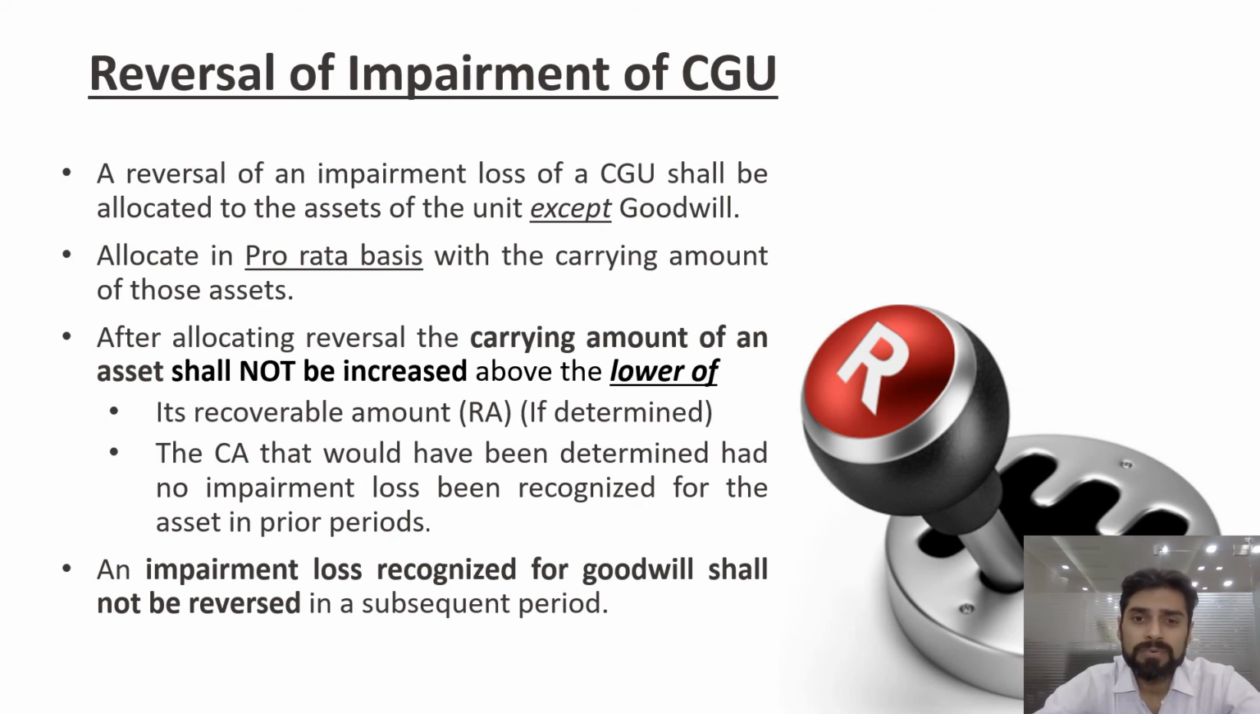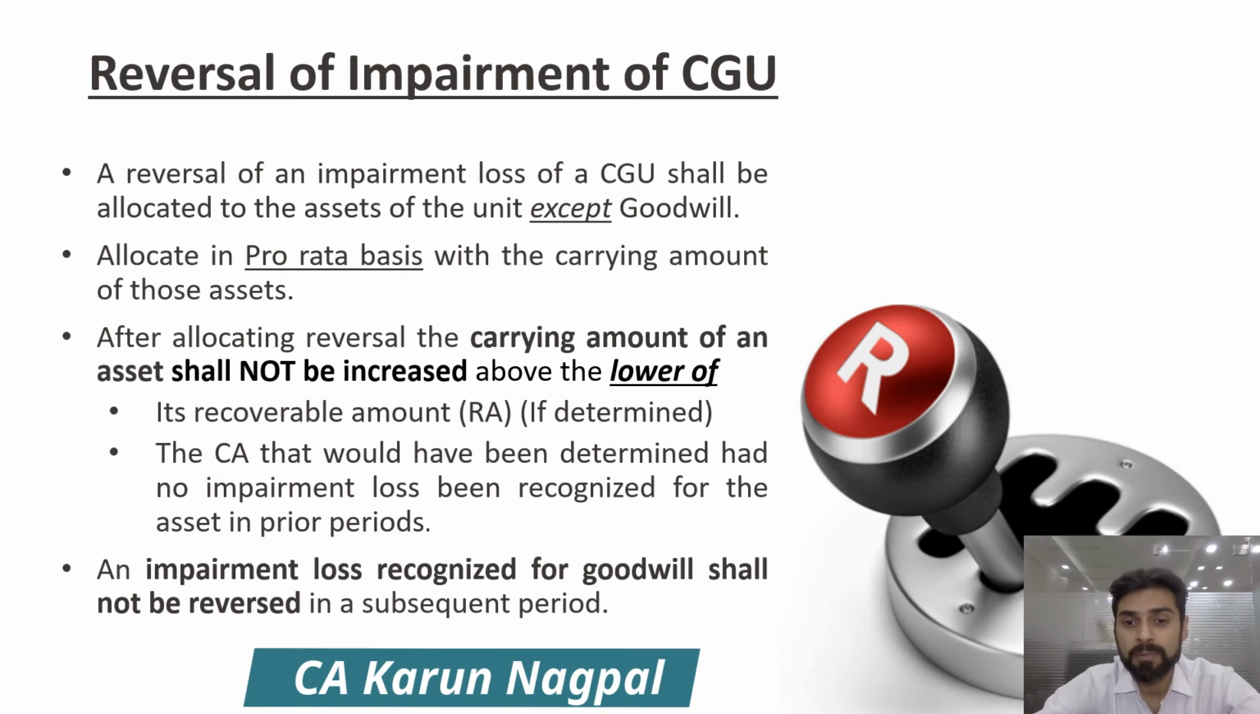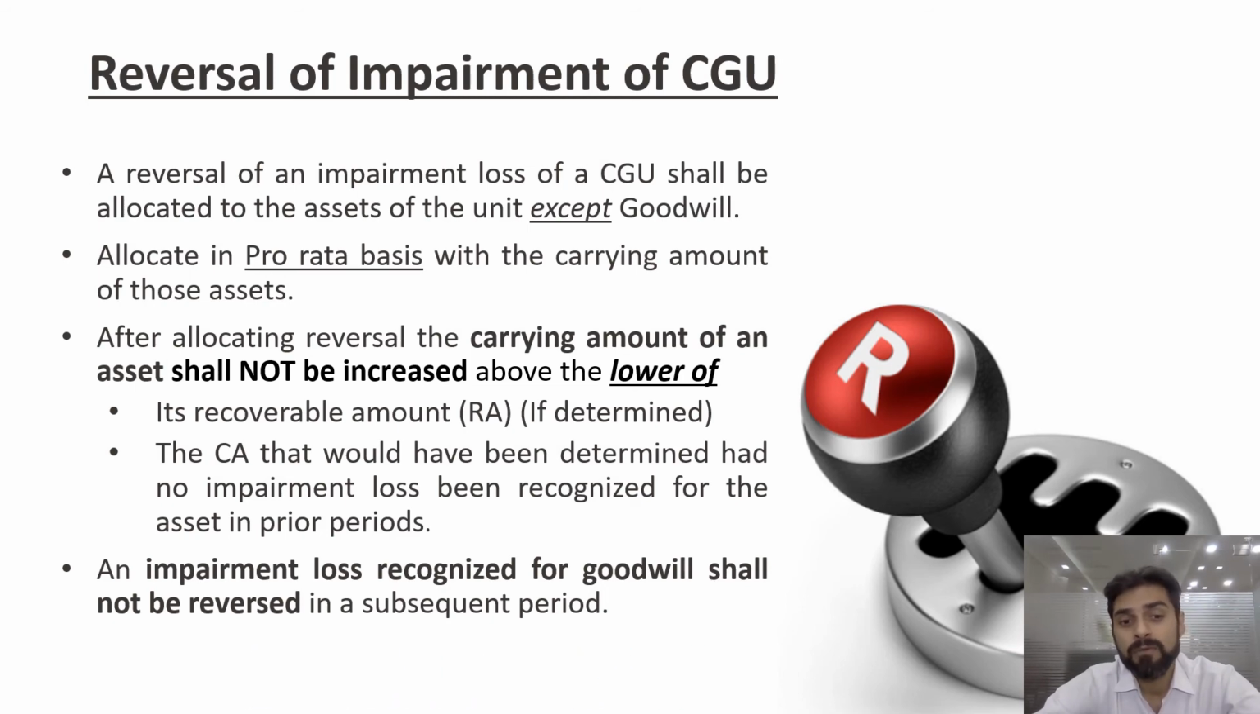Then, reversal of impairment in case of a cash generating unit. Again, reversal can be done except for the goodwill, and it should be done on a pro rata basis, on the basis of carrying amount. The carrying amount of an asset shall not be increased above the lower of the recoverable amount, or the carrying amount that would have been determined had no impairment loss been recognized for the asset in prior periods. And the impairment loss recognized for goodwill shall not be reversed in subsequent periods. So clearly, goodwill, whether in case of a CGU or standalone, the impairment loss cannot be reversed.